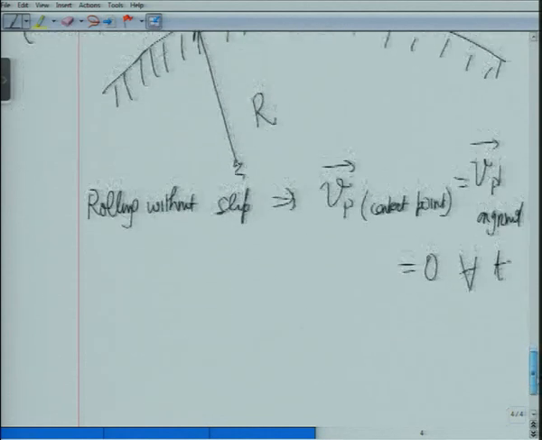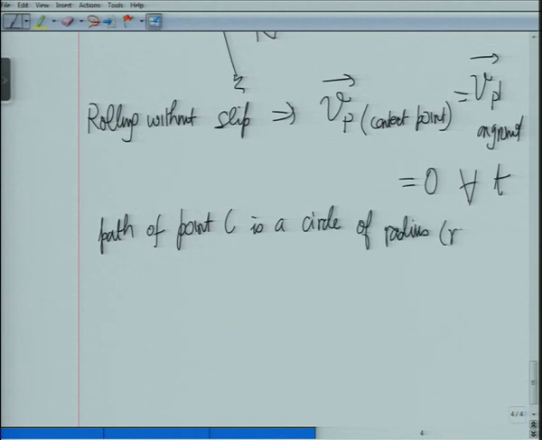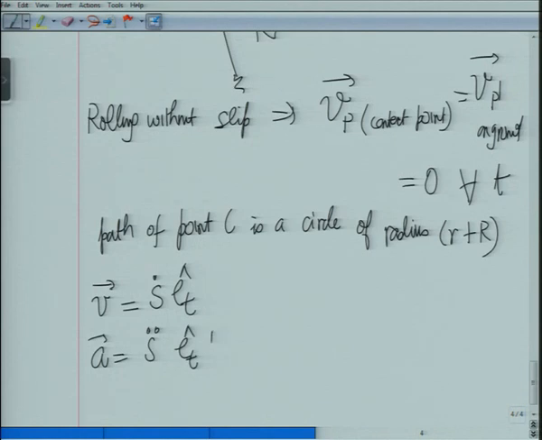So let's write this down. The path of point C is a circle of radius small r plus capital R. Okay. Now once we know this, then at this instant velocity is equal to s dot et, acceleration is equal to s double dot et plus s dot square upon rho en.